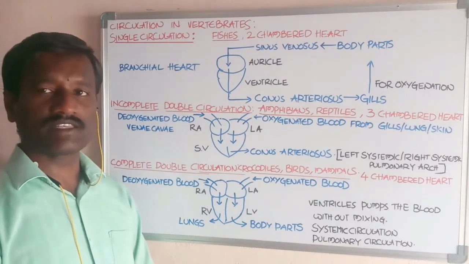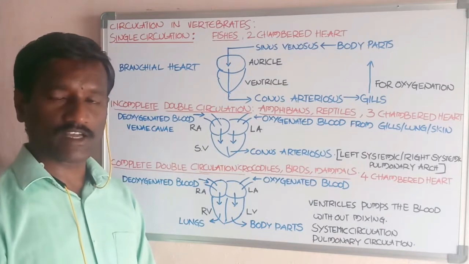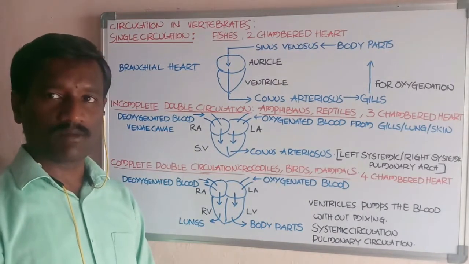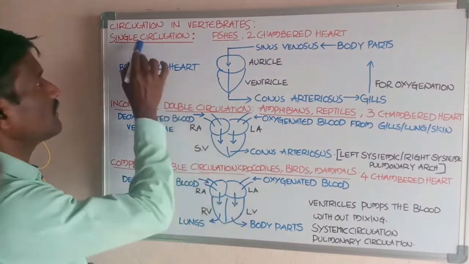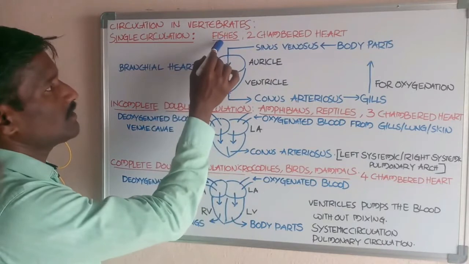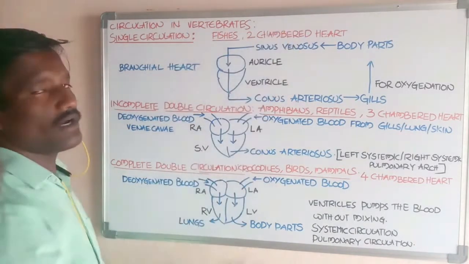This is explained with three types of circulation: single circulation, incomplete double circulation, and complete double circulation. The first one is single circulation. Single circulation is present in fishes, which have a two-chambered heart.